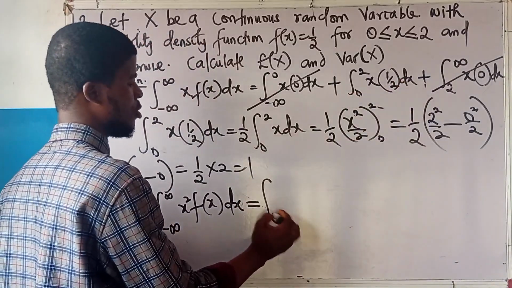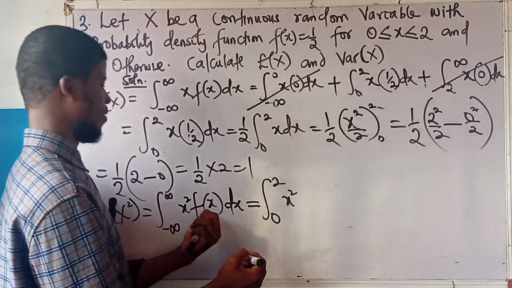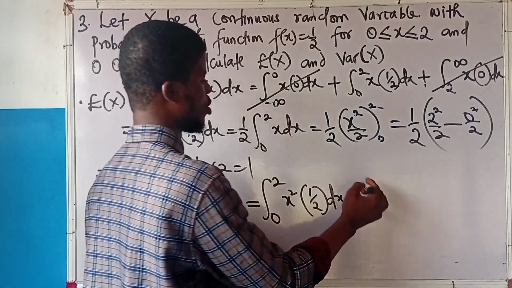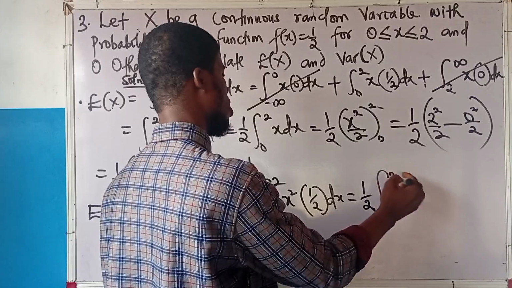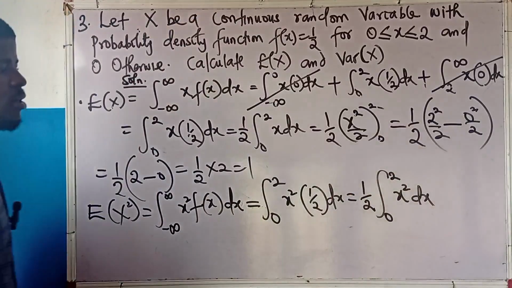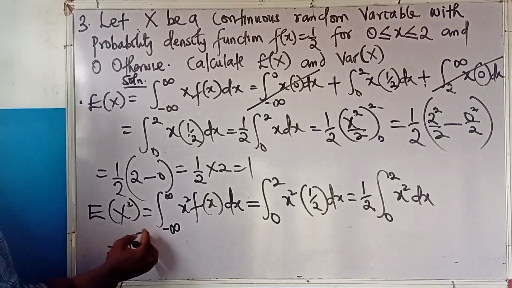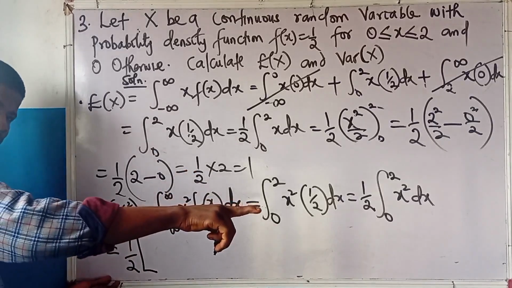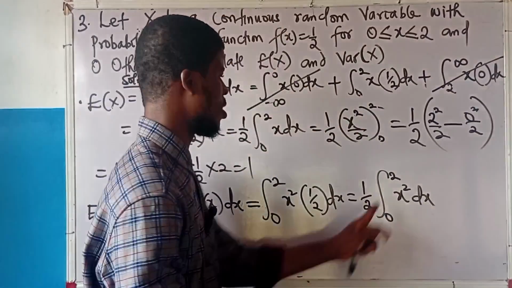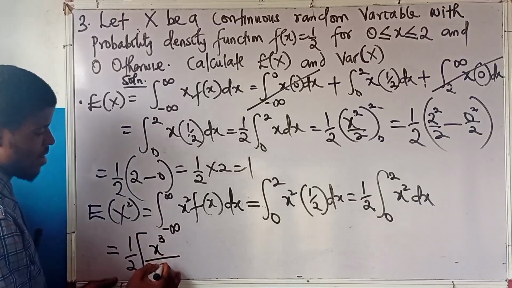The integral from 0 to 2 of x squared times the function of x, and that is 1 over 2 dx. So bring down 1 over 2. This is 1 over 2 times the integral from 0 to 2 of x squared dx. So if I integrate x squared with respect to x, oh sorry, I should be removing the integral sign now if I want to integrate. You get it? This is 1 over 2 outside. Integrate x squared by the rule. What will it be? This is 2. Add 1 to the 2. That will be 3. So this will be x cubed divided by that same 3.